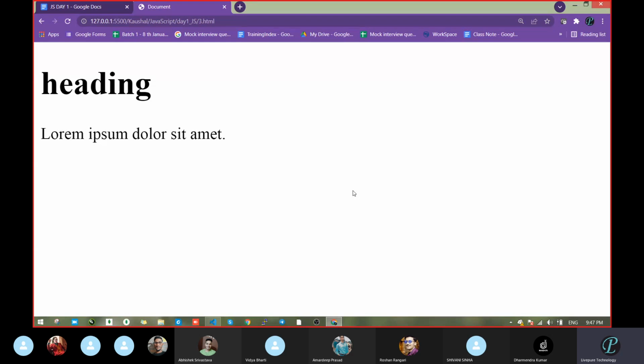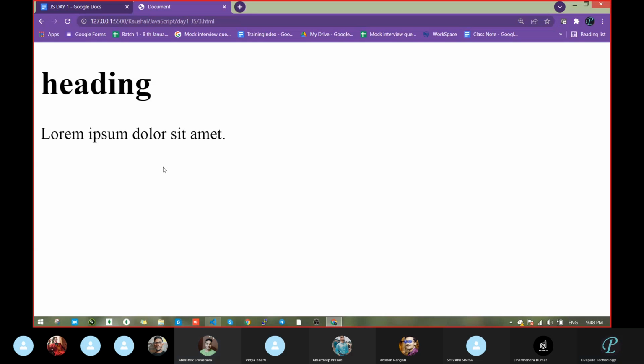Who is the parent, window or document? Window is the parent. First window, then document. Correct. Because first the browser will come, then only this page will open. If Chrome browser is not there, how will this page open? Is that possible? No.